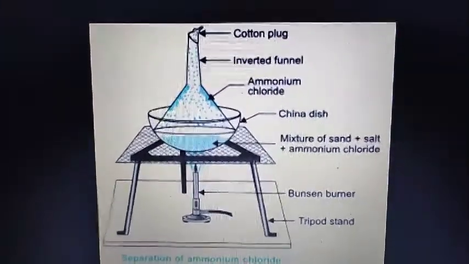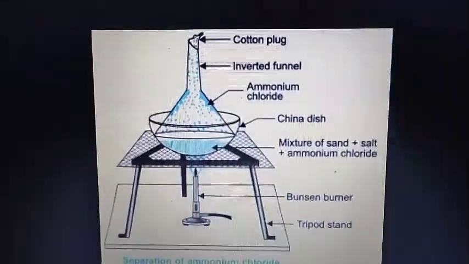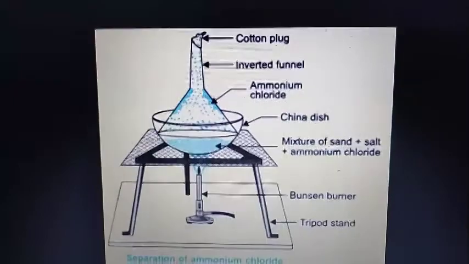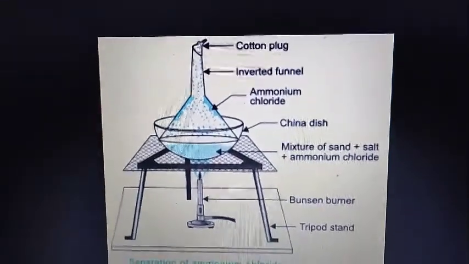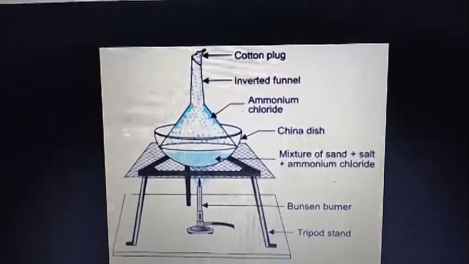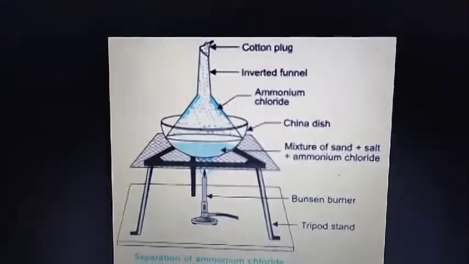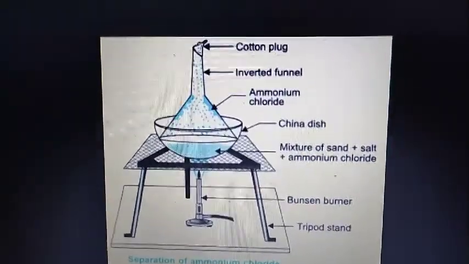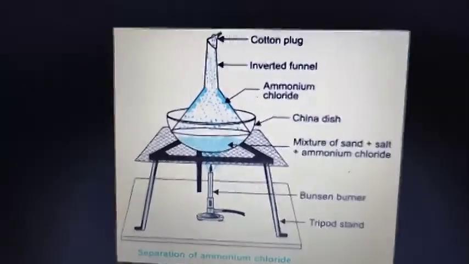If the mixture takes the heat, the ammonium chloride sublimes, because these substances have a property. I told you that you have to know the nature of the constituents present in the mixture. So we have to know that ammonium chloride sublimes, means it directly changes into vapor.